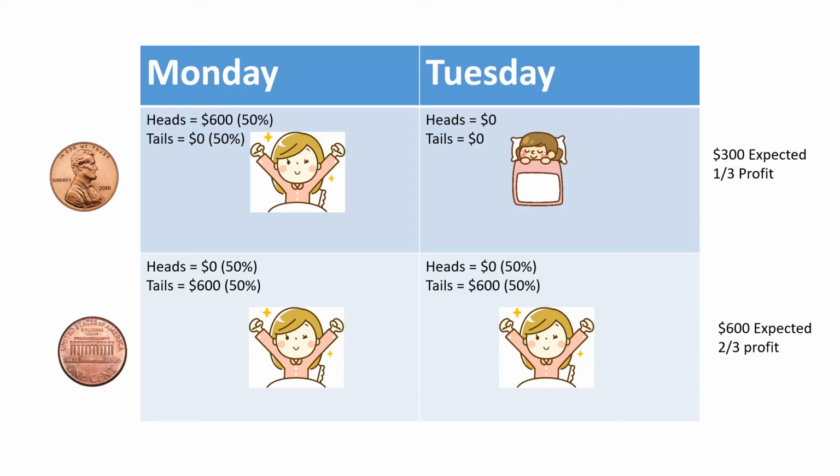Also note, Sleeping Beauty should be able to calculate this expected return both before the experiment begins and while the experiment is running. And also, in each case, she should come to the same conclusion. This example is useful because it exposes a hidden assumption in the Thirdian logic. That hidden assumption is, all correct answers should be given equal weight. And if you give equal weight to each correct answer, then yes, there's a better payout by guessing tails. You get two chances to get $600 versus one chance. But when you look at any one answer, you'll see that each answer only has a 50% chance of being correct.